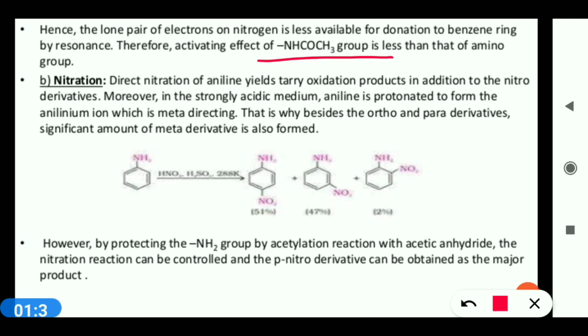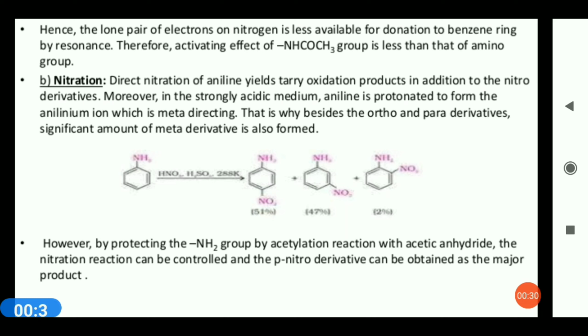Nitric acid, being a strong oxidizing agent, oxidizes the benzene ring partially to form a black tarry mass, and the yield of nitro product is very poor. Moreover, under strongly acidic condition, aniline also gets protonated to form anilinium ion, which, being electron deficient, deactivates the ortho and para positions. The electrophile attack takes place at the meta position.